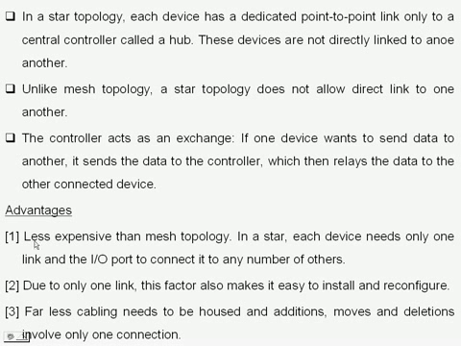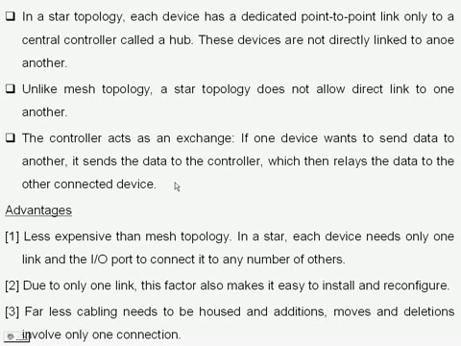In a star, each device needs only one link and one I/O port to connect it to any number of others. So in star topology, if 5 stations want to communicate, since each station is connected to the central hub only, station 1 can communicate with all other remaining 4 stations through the central hub. That is, it needs only one link, one port only.